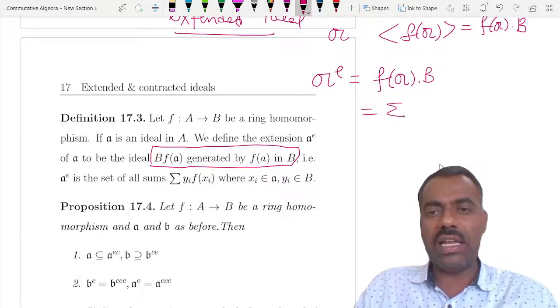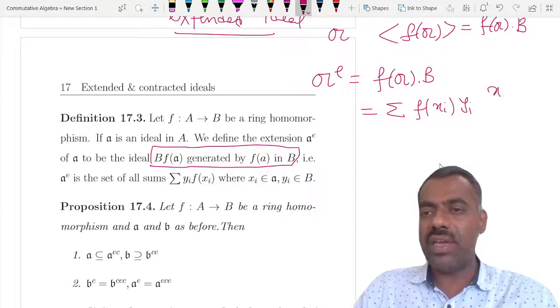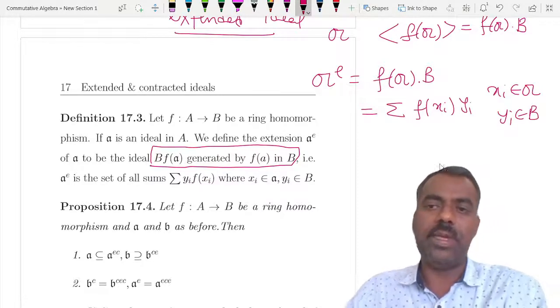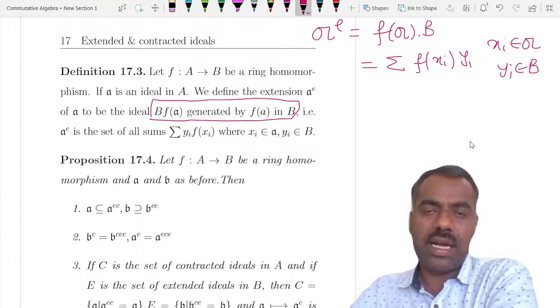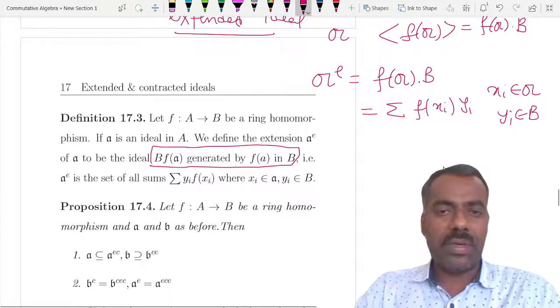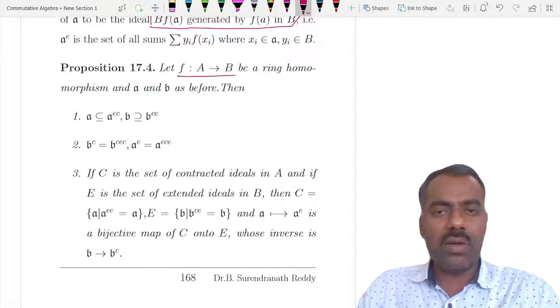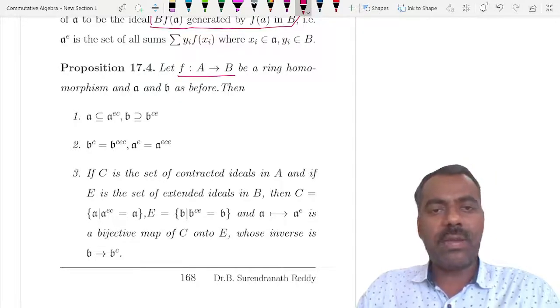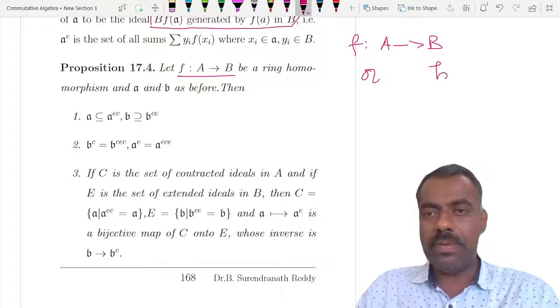A general element looks like the sum of f of x_i times y_i, where the x_i's are in the ideal a and the y_i's are in the ring b. Now we can see some simple properties of contraction and extension. Take a ring homomorphism f from A to B, where a is an ideal in A and b is an ideal in B.